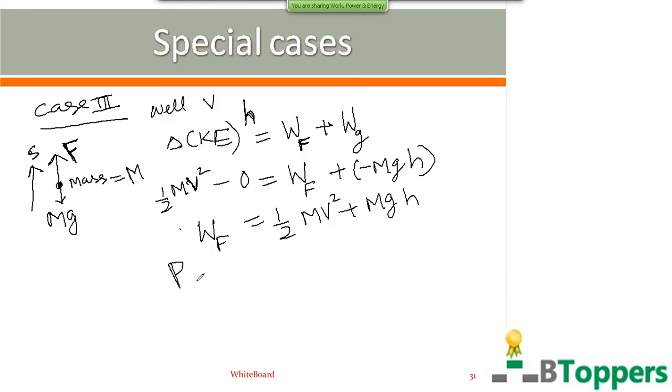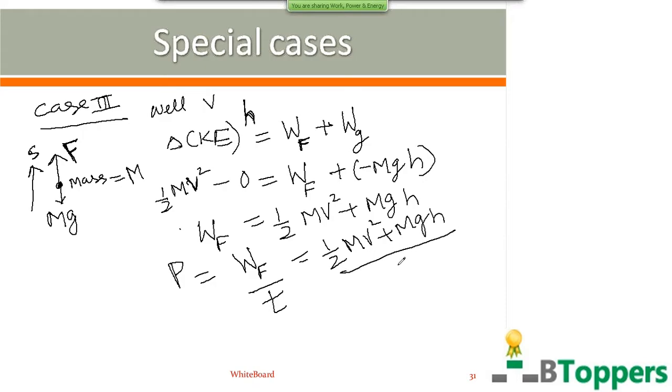The average power delivered by the lifting agent, or power output of the motor, is equal to the work done by the lifting force divided by the time interval. That we can write as half mv square plus mgh divided by time t. The water is pumped out with negligible speed.